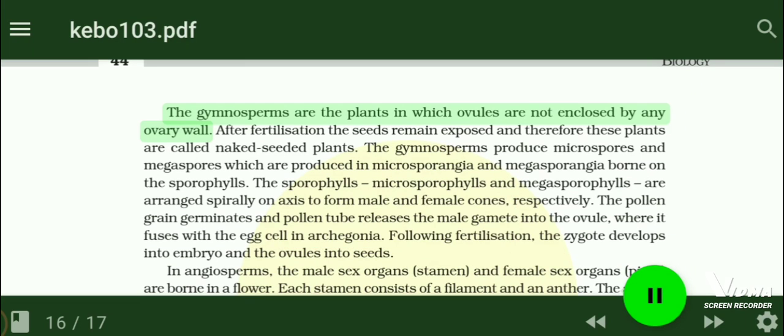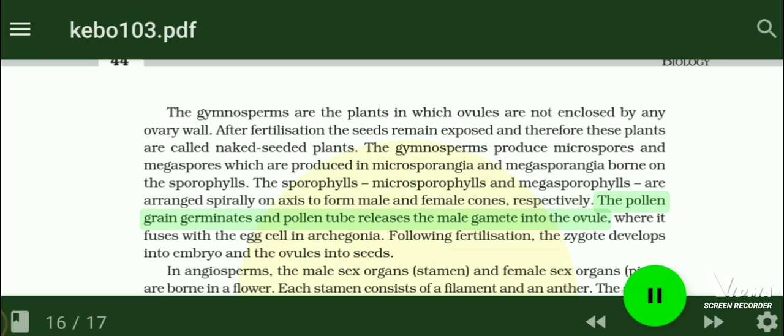The gymnosperms are the plants in which ovules are not enclosed by any ovary wall. After fertilization, the seeds remain exposed and therefore these plants are called naked-seeded plants. The gymnosperms produce microspores and megaspores, which are produced in microsporangia and megasporangia borne on the sporophylls. The sporophylls, microsporophylls and megasporophylls are arranged spirally on axis to form male and female cones, respectively.